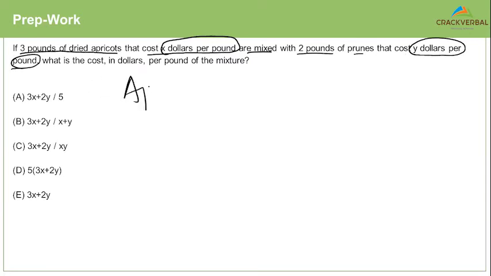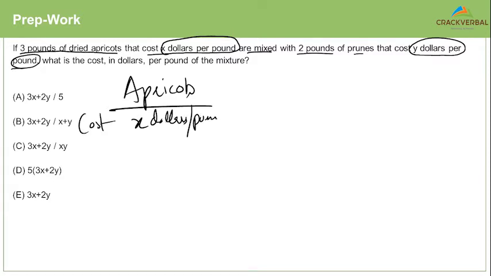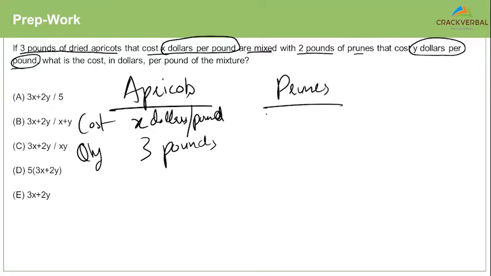So you have apricots, the cost is X dollars per pound. What is the quantity you're taking? You're taking 3 pounds. You have prunes which cost Y dollars per pound. How many pounds are you taking? You're taking 2 pounds.